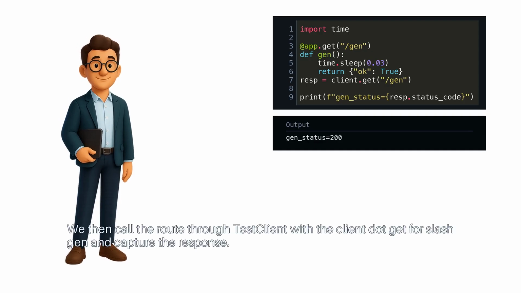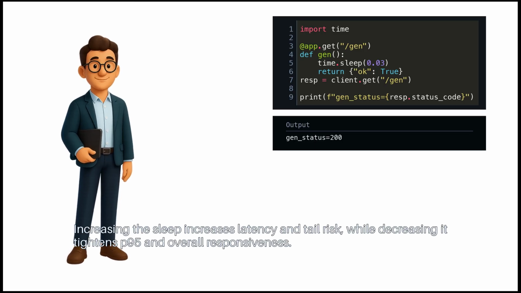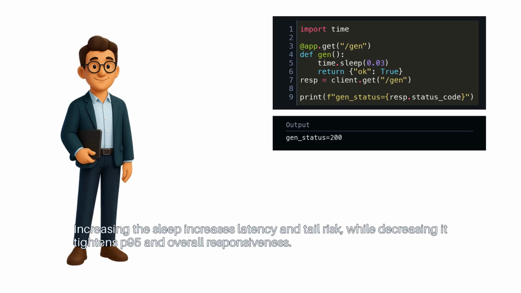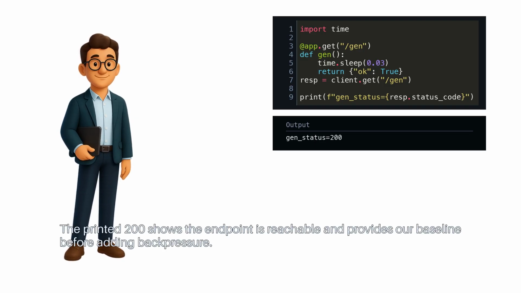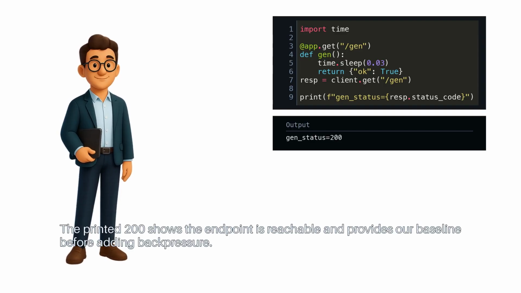We then call the route through TestClient with client.get/gen and capture the response. Increasing the sleep increases latency and tail risk, while decreasing it tightens P95 and overall responsiveness. The printed 200 shows the endpoint is reachable and provides our baseline before adding back pressure.